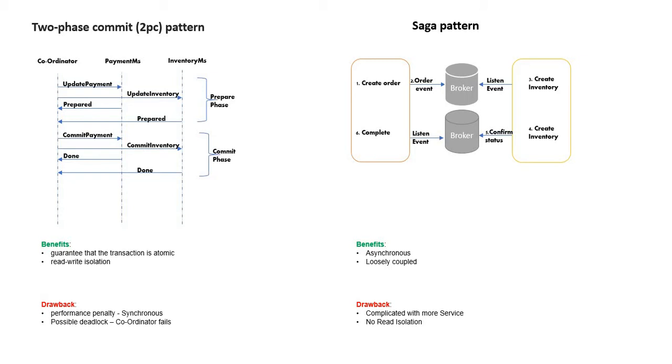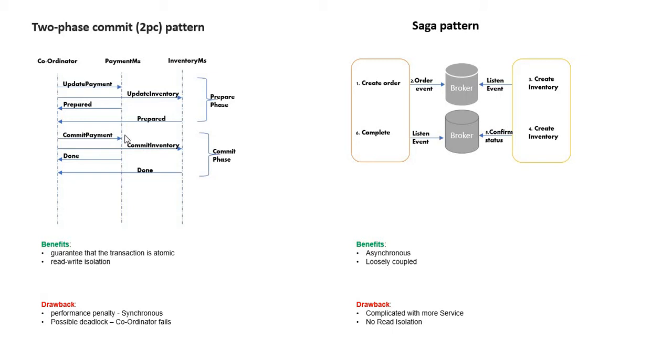Let's say I have a payment microservice to handle all the payments, and all inventory related things I'm managing using the inventory microservice. When I submit an order, I need to make sure the payment microservice gives me a good response that the payment is a success. After making a good payment, I go to the inventory and check if I have a sufficient product. So this is the scenario. How are we going to handle it?